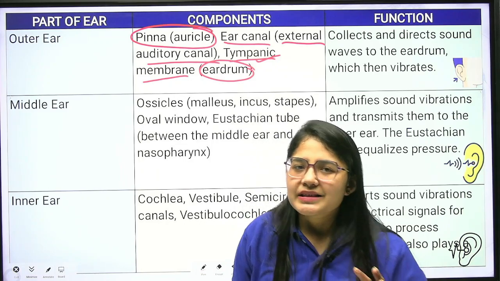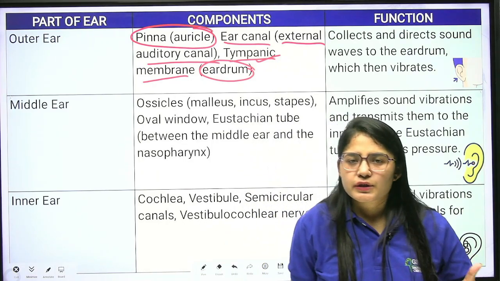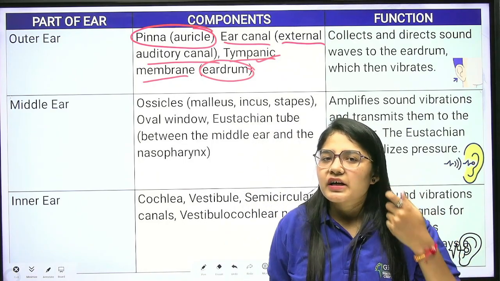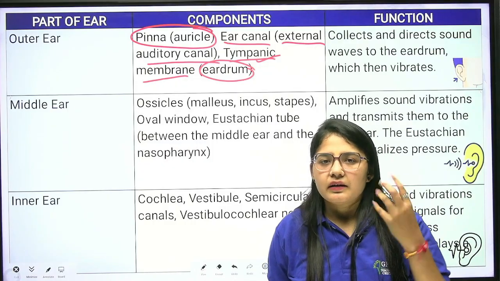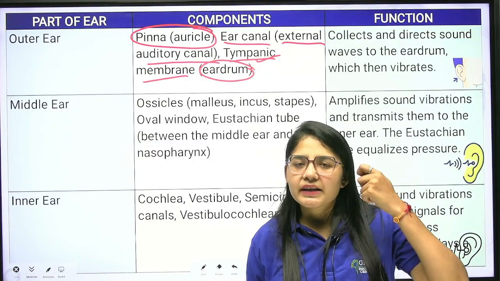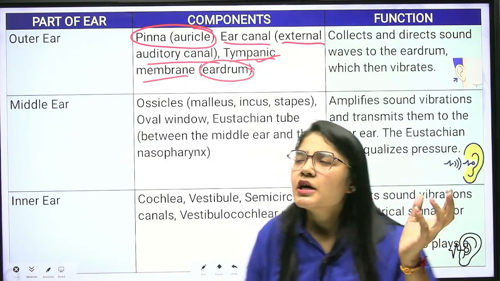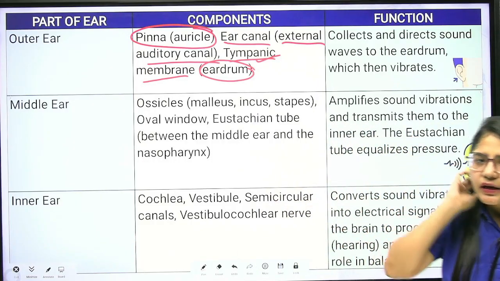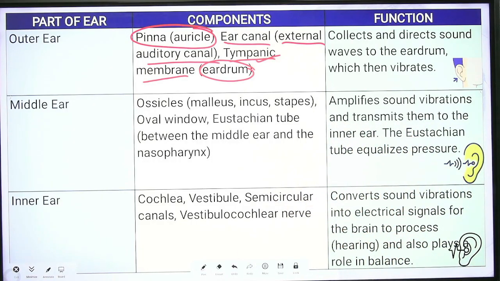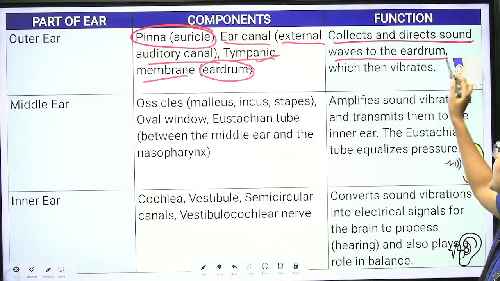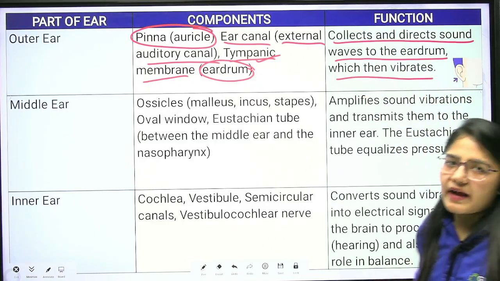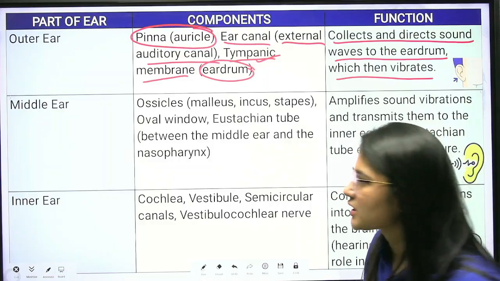You can consider it in your outer ear also, because it can be touched by your earbuds. So that is the outer part of your ear. Clear? The function is to collect and direct the sound waves to the eardrum, which then vibrates. This is the key function.